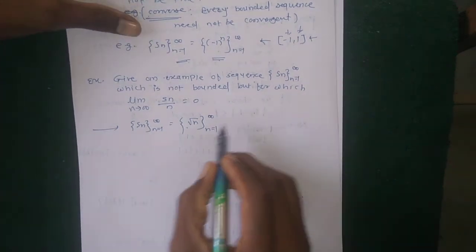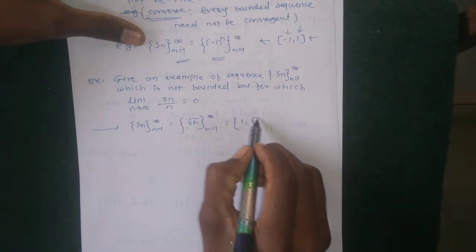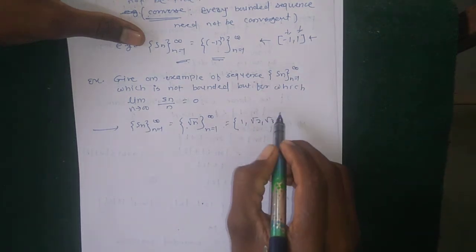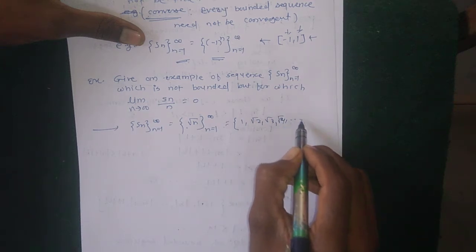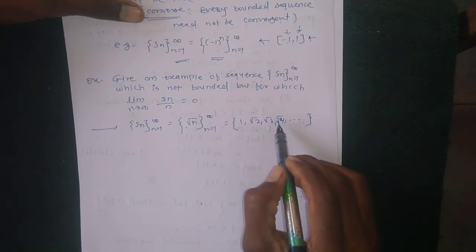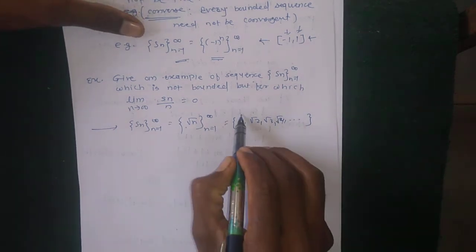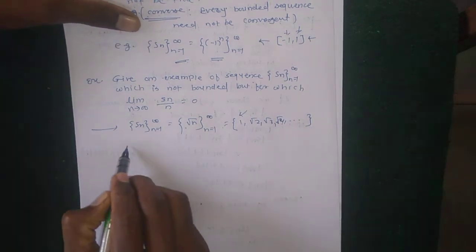This sequence contains the elements: for n equal to 1, 1, then root 2, root 3, then root 4 which is 2, and so on. This sequence is not bounded above, but it is bounded below by 1.